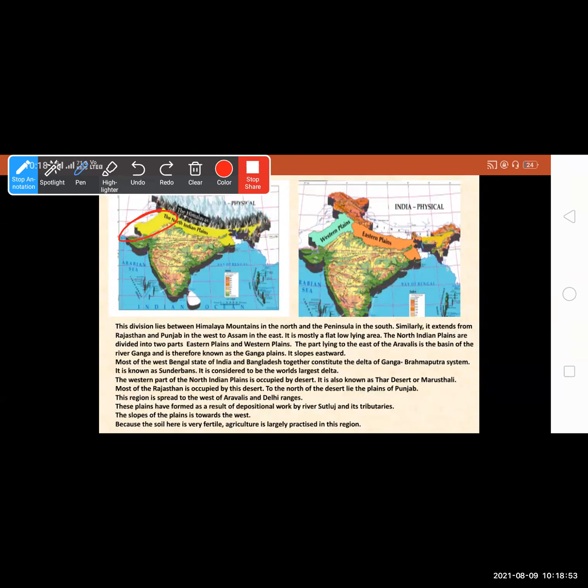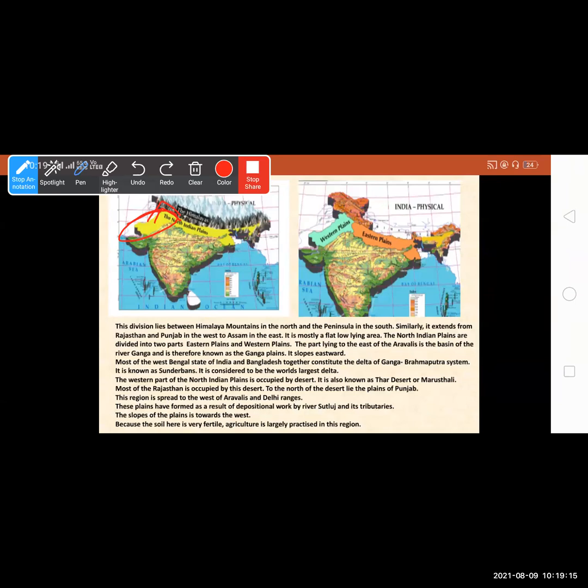To the north of the desert lie the plains of Punjab. This region is spread to the west of the Aravallis and Delhi ranges. These plains have formed as a result of the depositional work of the river Sutlej and its tributaries. All this we will see in the map while solving the questions given in your textbook.